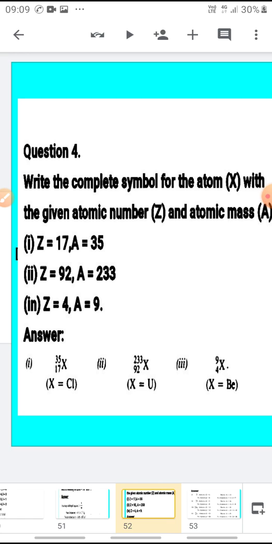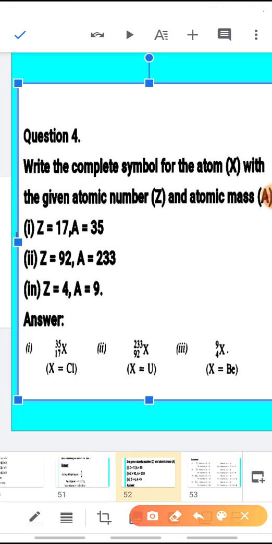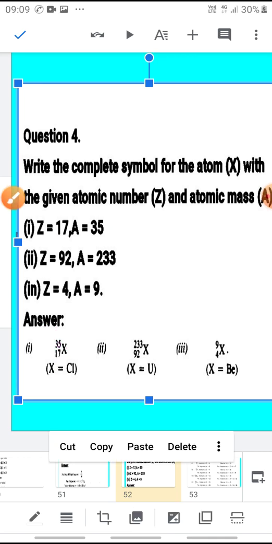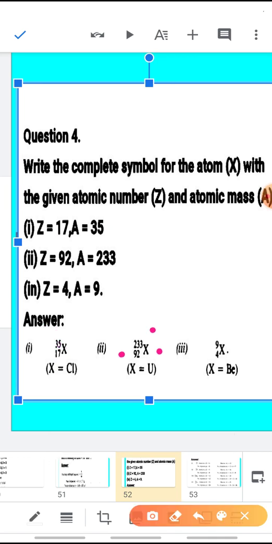Now see the next question, you have to complete the symbol of the atom with X as the element symbol, the atomic number given as Z, and the atomic mass given as A. Atomic number Z is always written at the bottom and A, the atomic mass, is written on the top. So it will be element X, that is chlorine, 17, 35. Similarly, the next one is X, 92, 233.